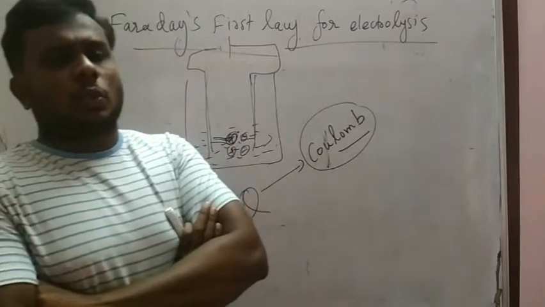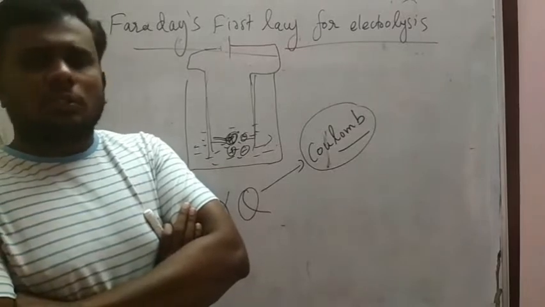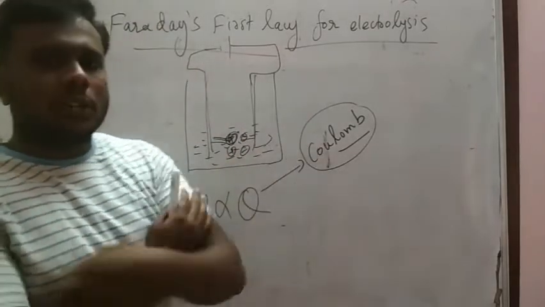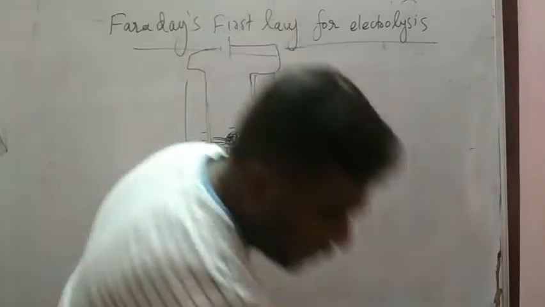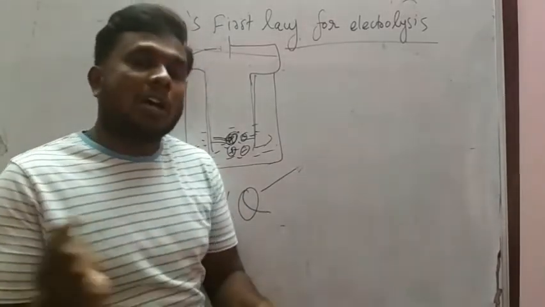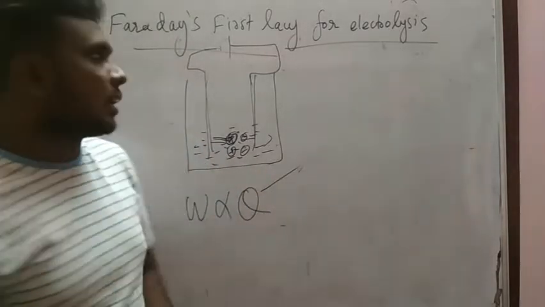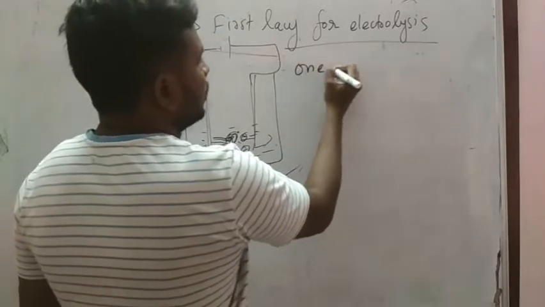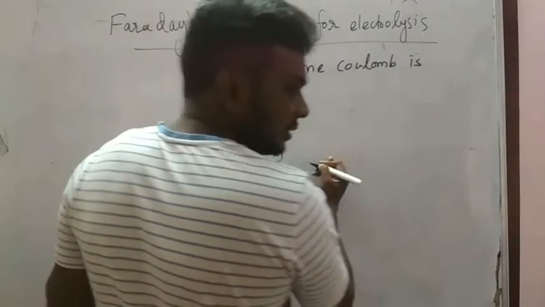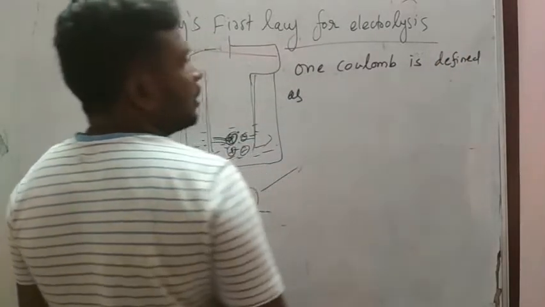What is 1 coulomb? 1 coulomb is defined as the current in ampere passed into the electrolyte in one second. We are passing current only, so please note it: current in ampere passed into the electrolyte in 1 second.